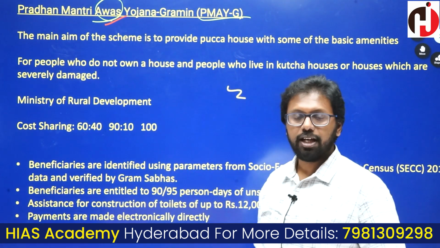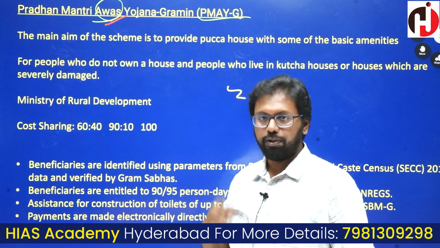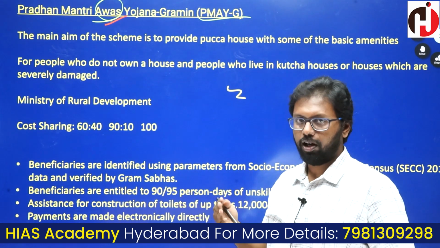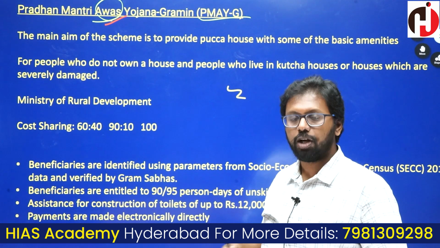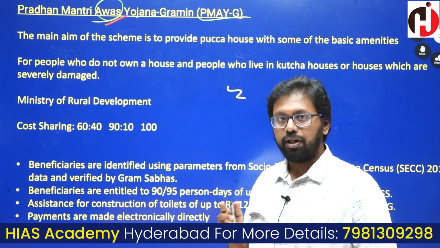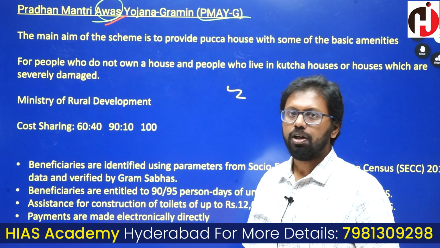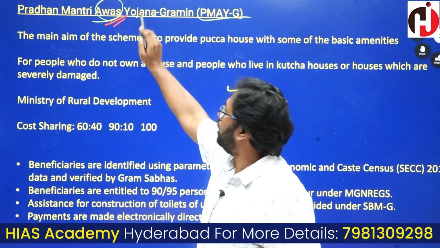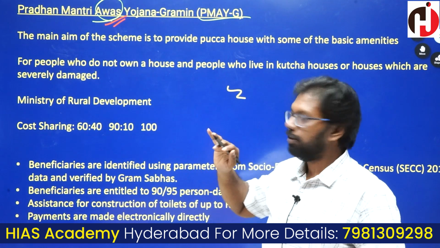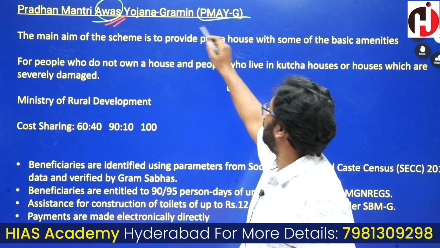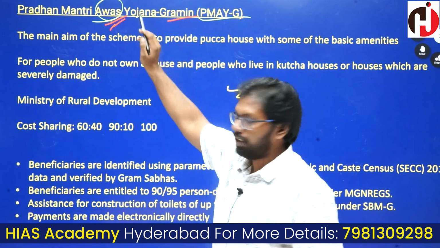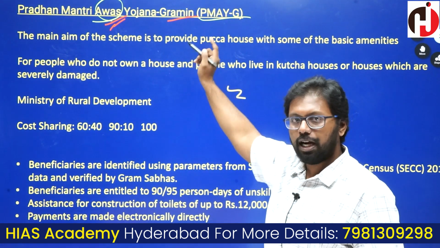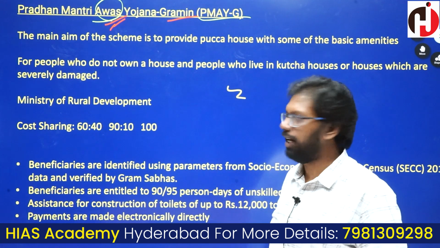You can know exactly from the name what this particular scheme is for, what it is encouraging, and what type of socio-economic parameter it promotes. So the two keywords here are Gramin and Awas. That means housing, and Gramin means villages or rural areas.